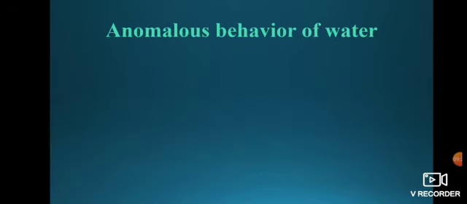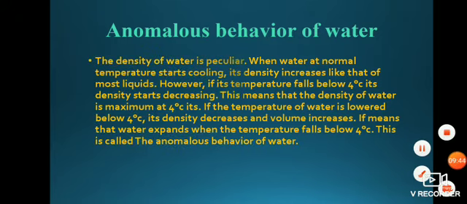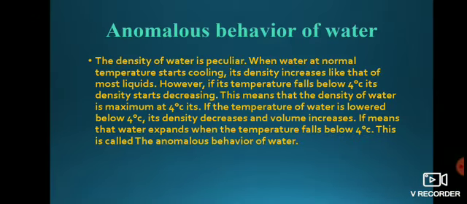Next one is the anomalous behavior of water. The density of water is peculiar. Peculiar means it's strange. When water at a normal temperature starts cooling, its density increases.